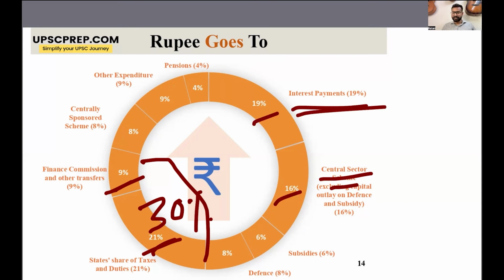That is why the government wants to decrease its debt, because if the debt is increased, then the interest payments also increase, right? For centrally sponsored schemes, there is 8%. Subsidies is 6%. If you observe from last year's data, then last year it was around 7%. This year it has decreased to 6%, which is good news because the subsidy burden should be decreased, right? Defense is another 8%.